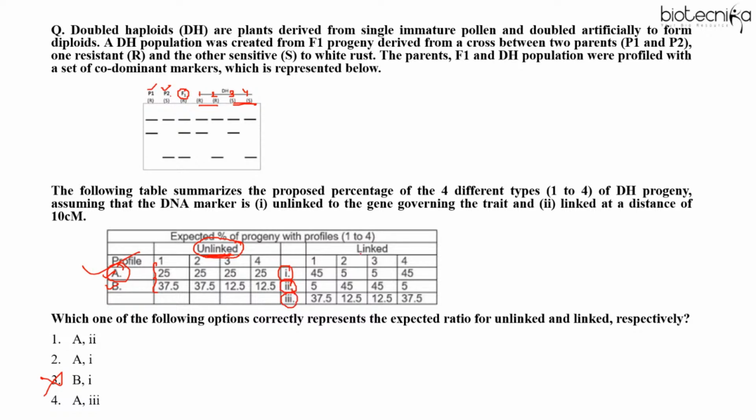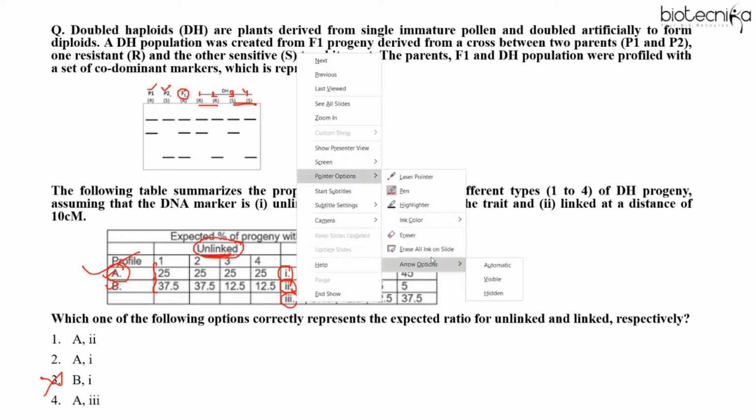So now the condition given is linked, right? In case of linkage, I told you complete linkage, no crossing over, no recombinant. But here it is a case of incomplete linkage, where along with parental you will get recombinants also. One concept I told you, that parental will always be more common and the recombinant will be less, right? But here 4 progeny, 1, 2, 3, 4. So you have to find out which one is similar to parental and which one is recombinant.